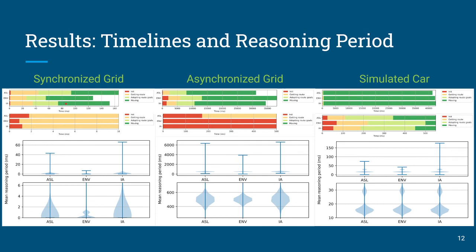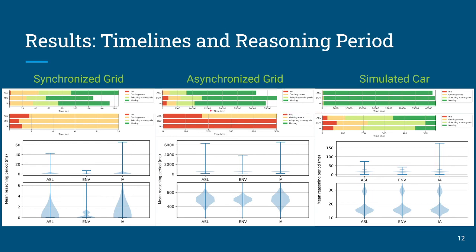If we look at the synchronous grid, environmentally supported wins, followed by the internal action and the agent speak version. But let's look at the time scale. We're in milliseconds here. We're off by a handful of milliseconds in terms of the amount of time spent. Not a, frankly, very significant difference, at least not if we're considering this at the scale of what a user might notice. Now, if we look over at the asynchronous environment, such as our grid and our car, things turn on their head a little bit.